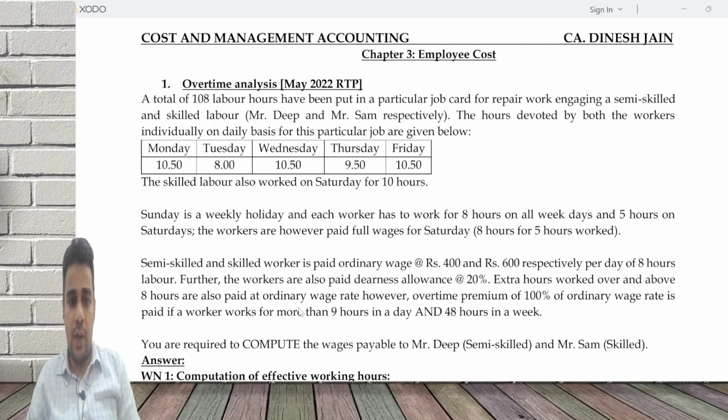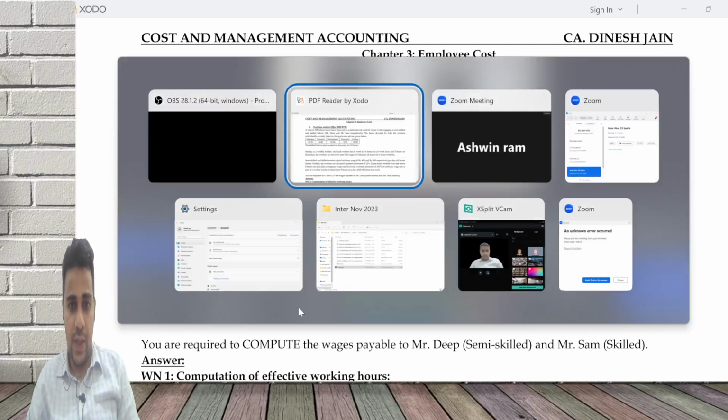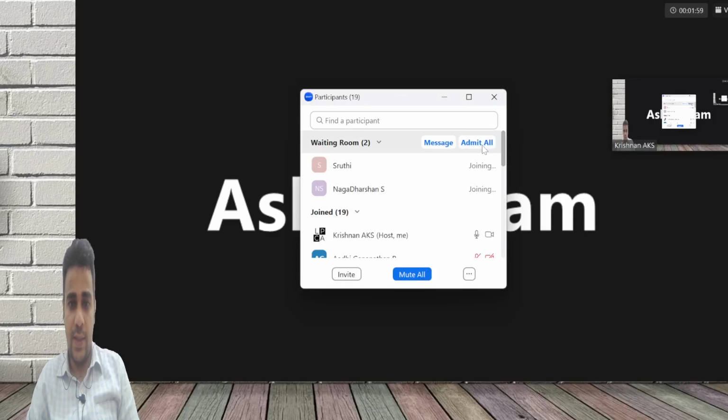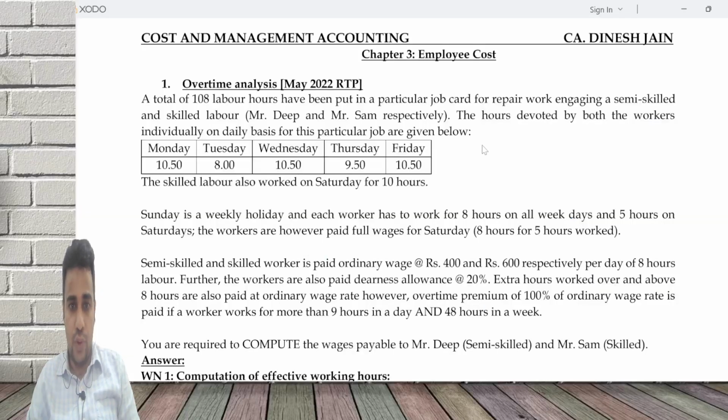Let's now start with the extra questions which are there in chapter 3, which is on employee cost. First question is on overtime analysis. You go through the question and then I'll start explaining. Go through the problem, go through question 1.